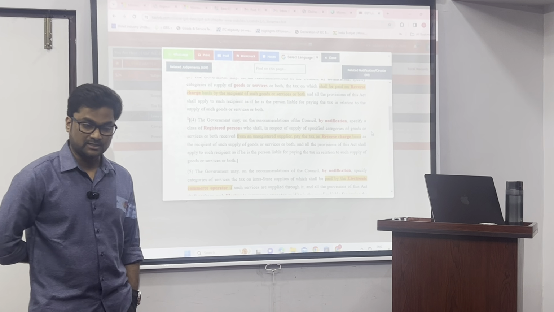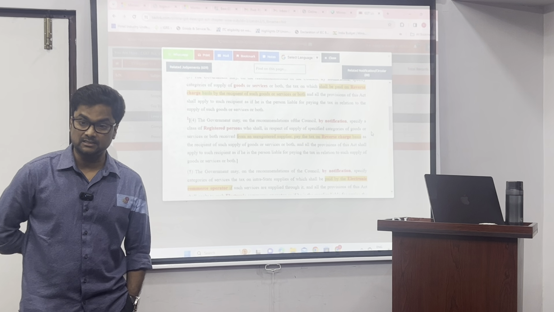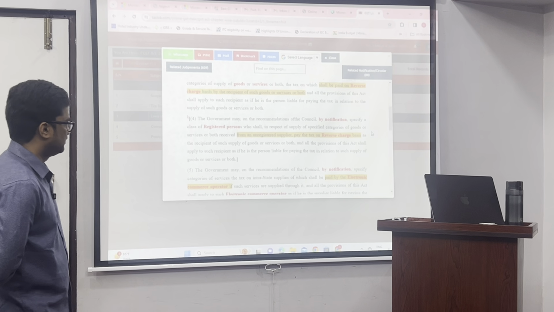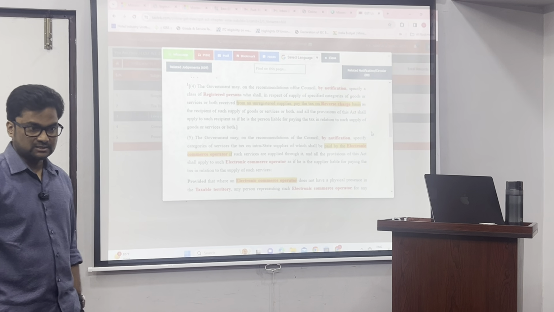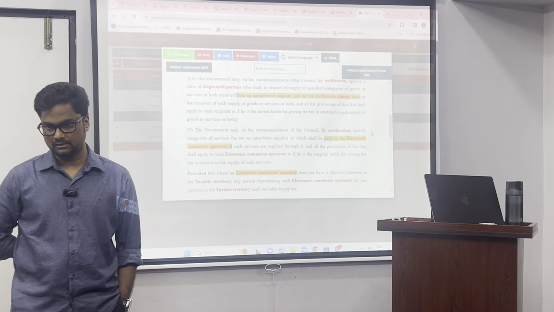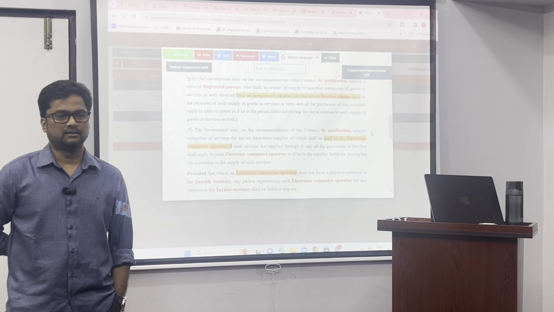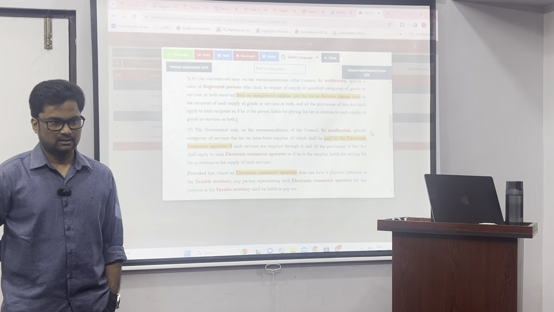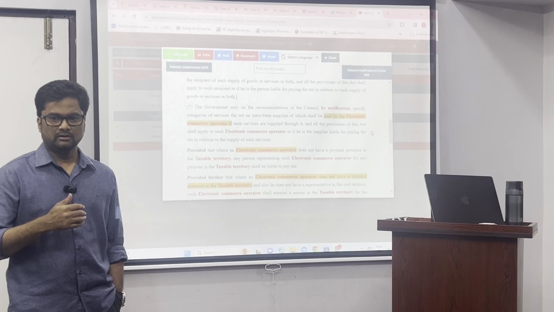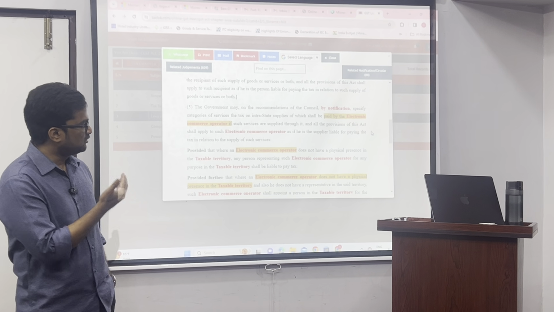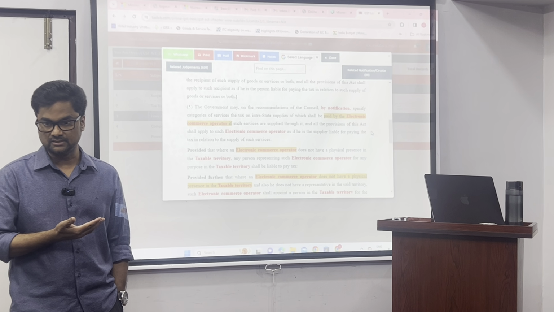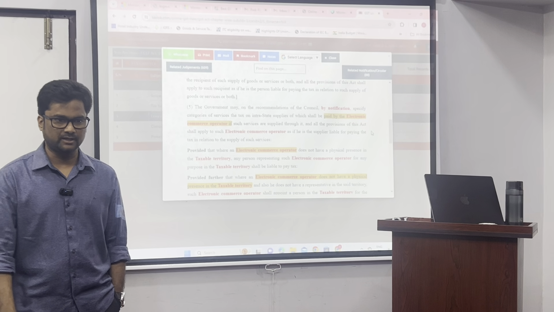Specified categories of persons, specified categories of goods or services from an unregistered person. Next, 5. Services offered through an electronic commerce operator. That electronic commerce operator has to pay tax. This is section 9, the bare act that we have read. Tomorrow we will go in depth. What is that notification? Who are the specified categories of goods? What are the specified categories of services? Etc. Okay. Thank you.